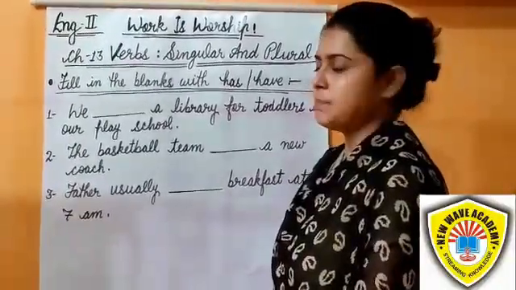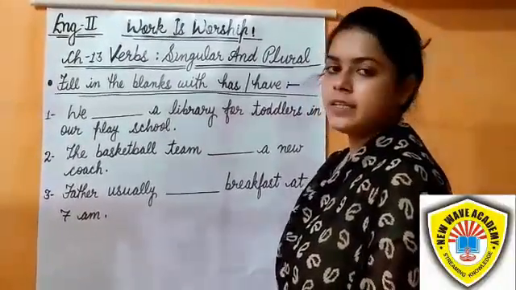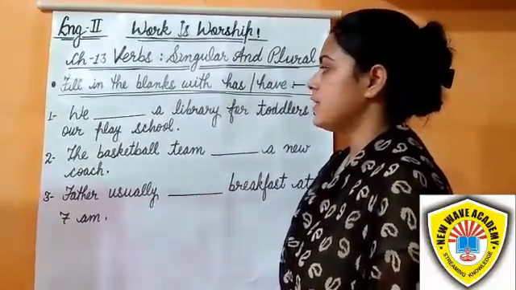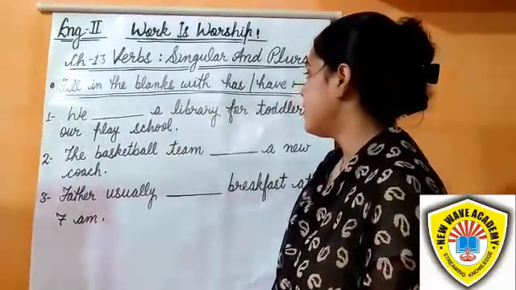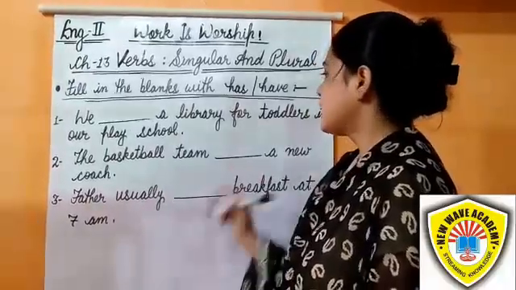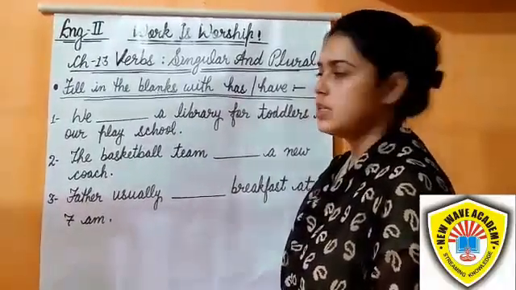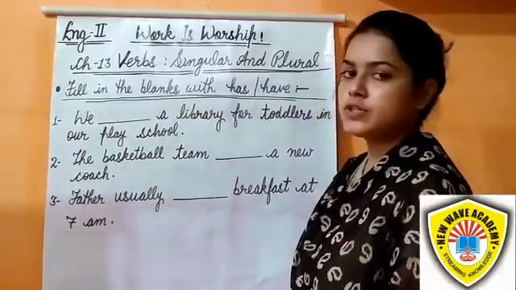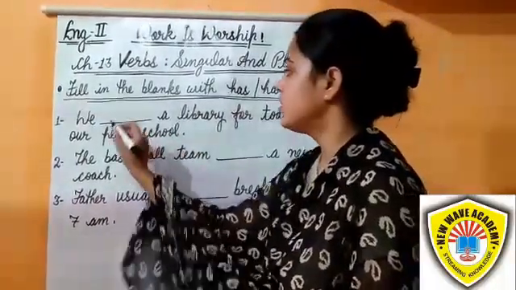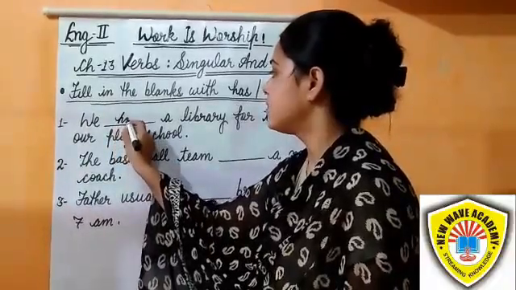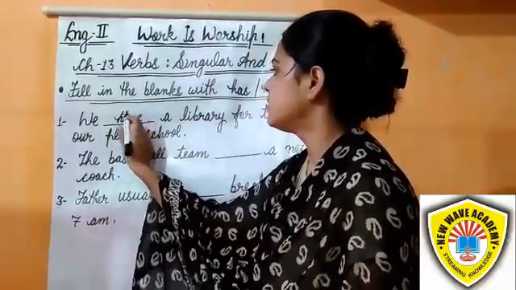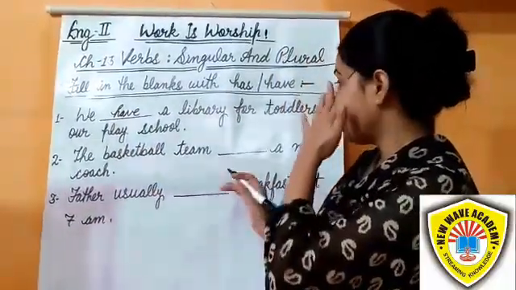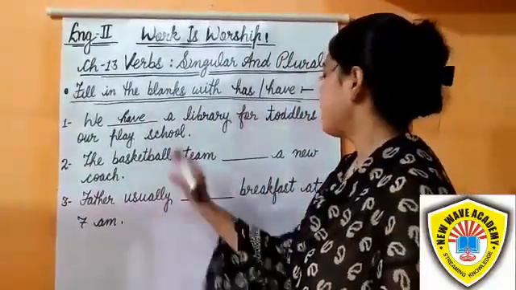Friends, let's see some examples to make the thing clear. Fill in the blanks with has, have. First, we planned a library for toddlers in our play school. So student, we is a plural subject, so the verb should also be plural: have. We have a library for toddlers in our play school.